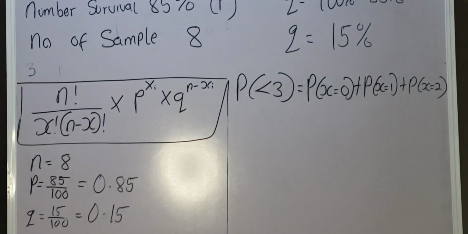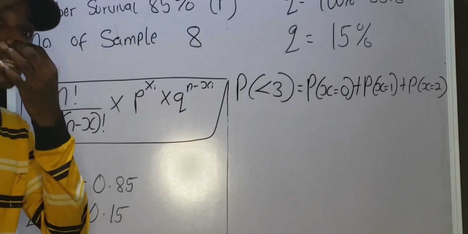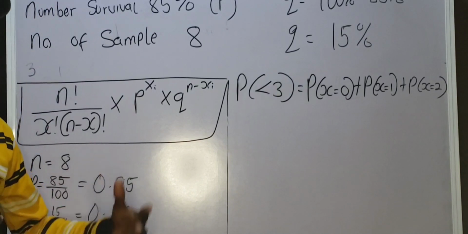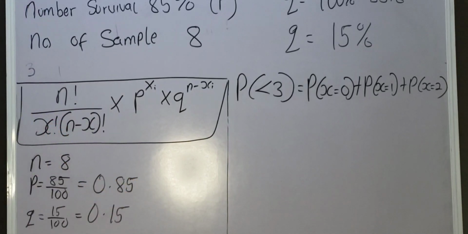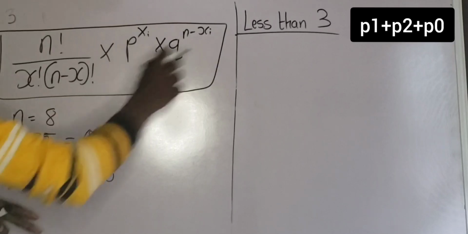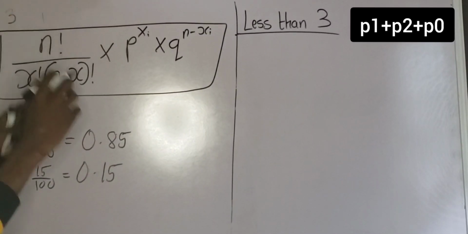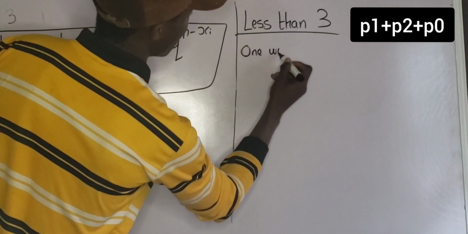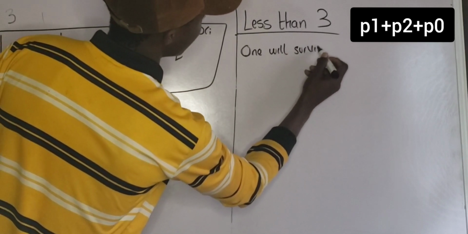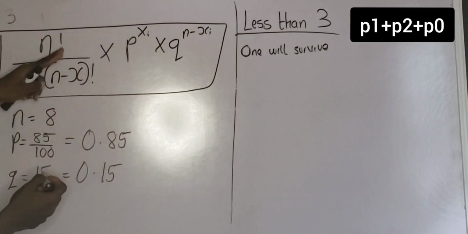I'm very sure you understand, Abby. So now let us proceed to calculate the probability of 1 and 2 first. When I'm done with 1 and 2, I'm going to go back to calculate the probability of 0. That is the probability of 0 seedlings surviving. Okay, so let's start with the first one. The probability that 1 will survive. So now we are still going to use the same formula.